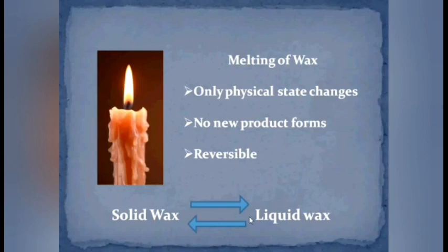That means if you keep the molten wax in a refrigerator, or even at room temperature, it again solidifies. So, this process is temporary. It also occurs reversibly. There is no formation of new substance. Hence, we can call melting of wax a physical change.